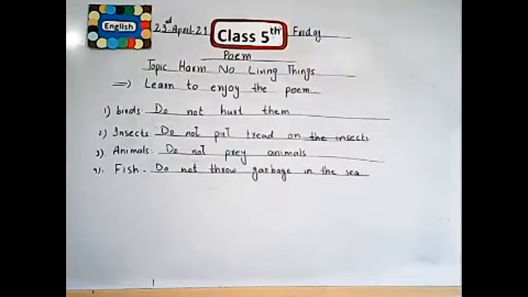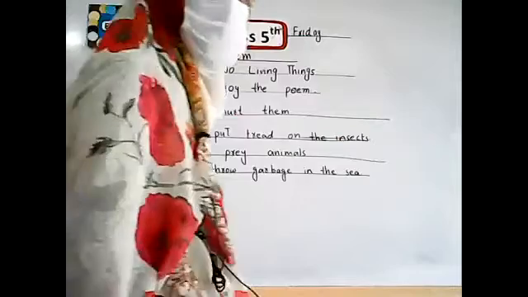When we make the water dirty, the living things in the seas and rivers feel difficulty. So we should keep our seas and rivers clean, so the water creatures can live freely, and we should protect them and give them a peaceful place. Is it clear? I hope all of you understand, and also note this down in your books.